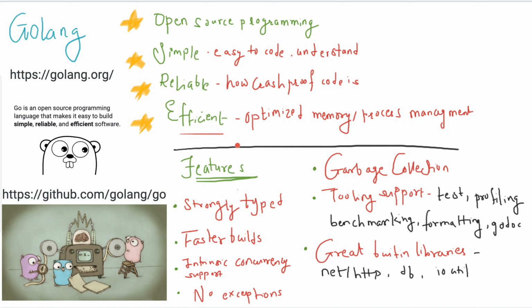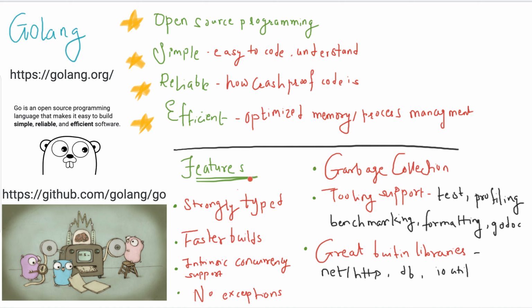And the code is more efficient. Go is very much optimized for memory and process management. The contributors of Go have designed it in such a way as to optimize things at the memory and process level. So it's very efficient if you write the code in Go.